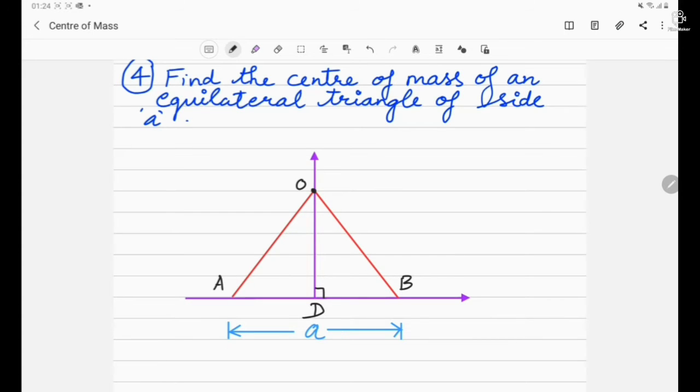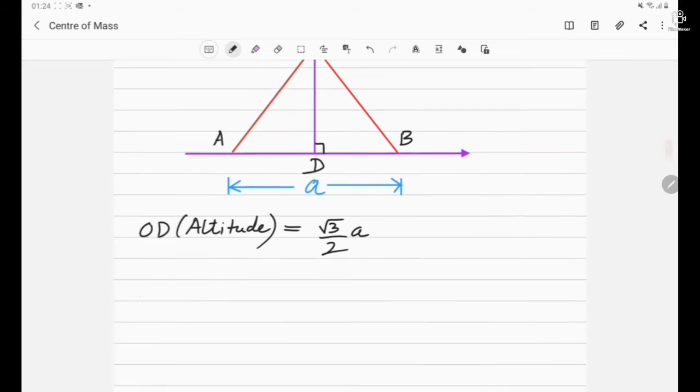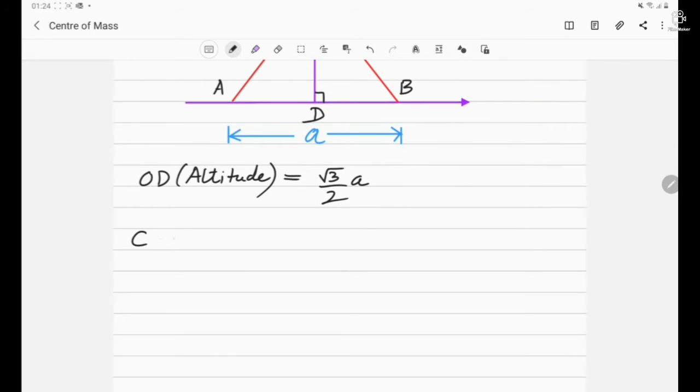Since it is an equilateral triangle, what should be the length OD? The altitude of an equilateral triangle is root 3 by 2 a, where a is the side of the equilateral triangle. Now we know that the center of mass should lie at 2 by 3 of OD. So the center of mass C lies at 2 by 3 into root 3 by 2 a, so we are getting a by root 3.